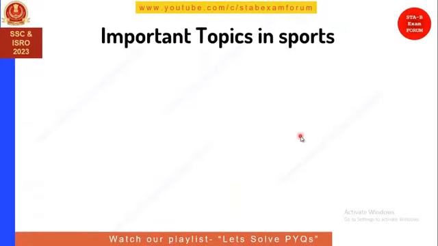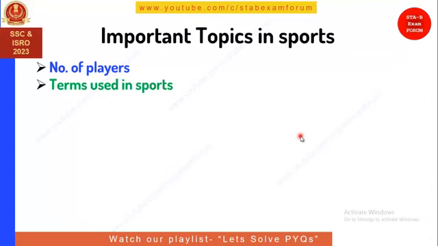There are many important topics in sports, like number of players in the game, and terms used in sports. For example, if I ask backstick or caddy, in which sport it is being used, you should know all these terms. The next topic is size.